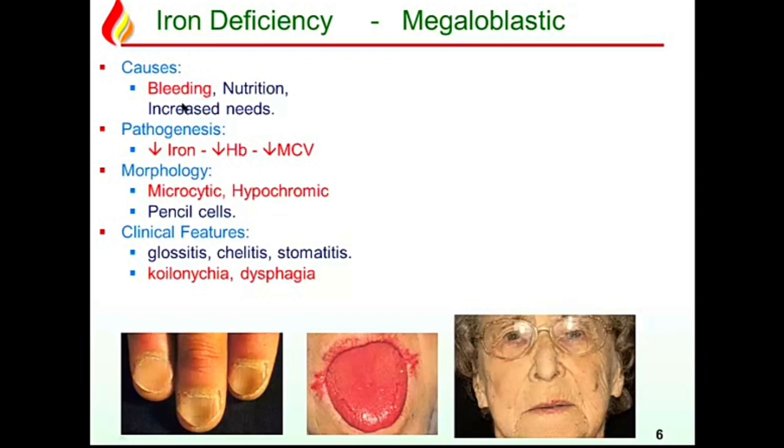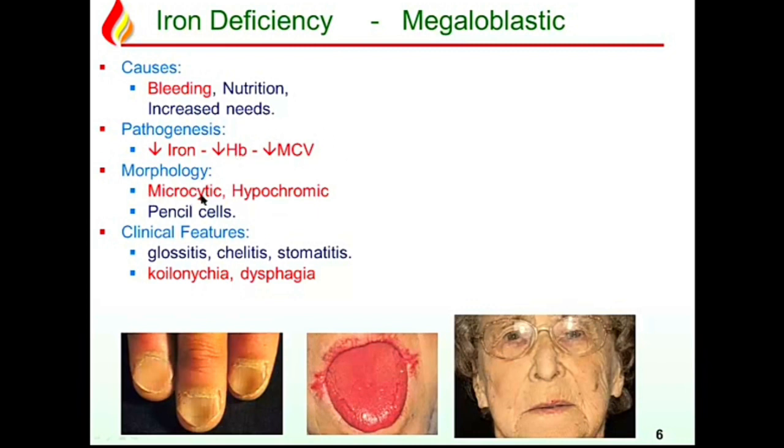the commonest cause of iron deficiency is bleeding, loss of blood. Occasionally it can be due to nutrition, increased needs during physiological growth, childhood, pregnancy, but in most of these cases also you should exclude bleeding. So bleeding is the commonest. Pathogenesis: decreased iron, decreased hemoglobin, and excess cell division because there is normal DNA, leading to small RBCs.